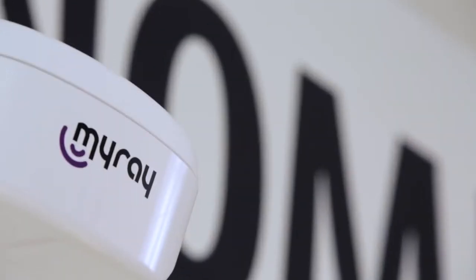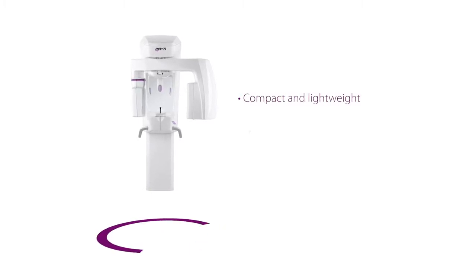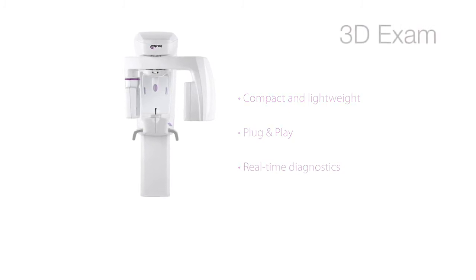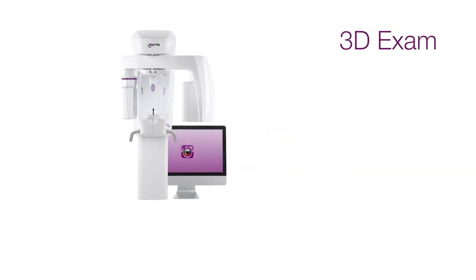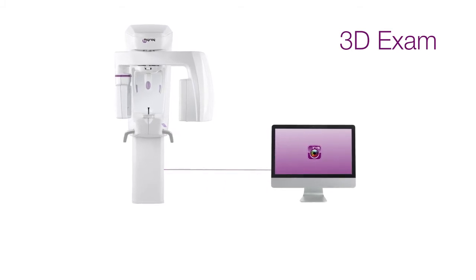Hyperion X5 is the first suspended 3D/2D system and the world's smallest. Innovative, versatile, easy to install and use. 3D scanning is only possible if Hyperion X5 is connected to a PC with the Iris software installed.